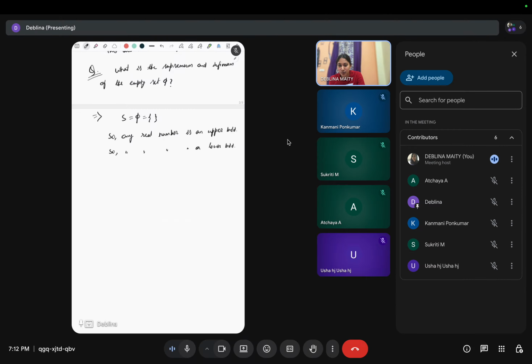But infinity is not a point, so neither the supremum nor the infimum exists. And if we say infinity is a point, then the supremum will be minus infinity and the infimum will be plus infinity, right? So supremum and infimum do not exist. Does not exist means it is not finite. Either it is plus infinity or minus infinity. Okay.